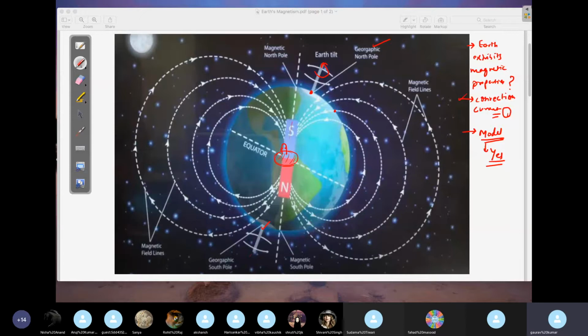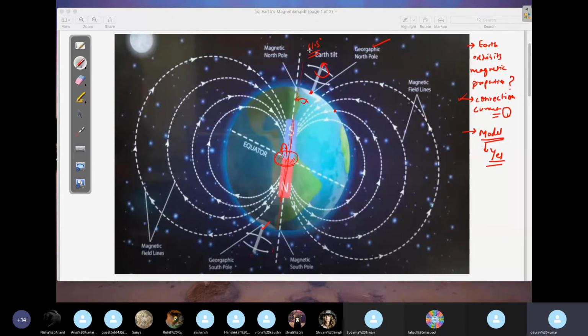Now, this magnetic dipole, which we are considering here, will make some angle with this axis of rotation of the Earth. This angle is 11.5 degrees. Why? The reason is very simple, because the behavior we find on the surface can be explained only when we consider the magnetic dipole like this. By the way, this angle keeps changing. Even the poles keep changing, but at present it takes about 10,000 years to reverse. Almost every year there is some amount of change in this angle also.